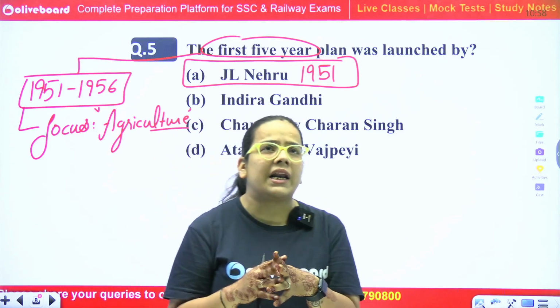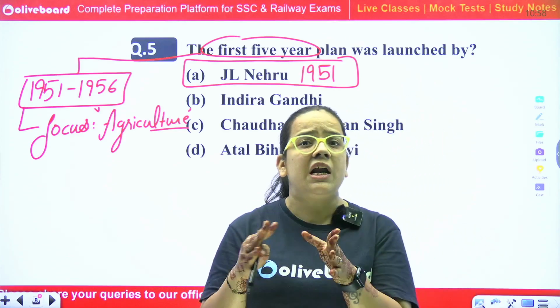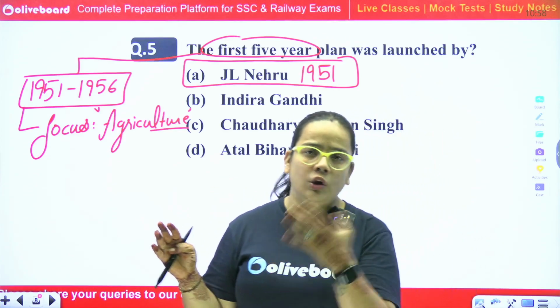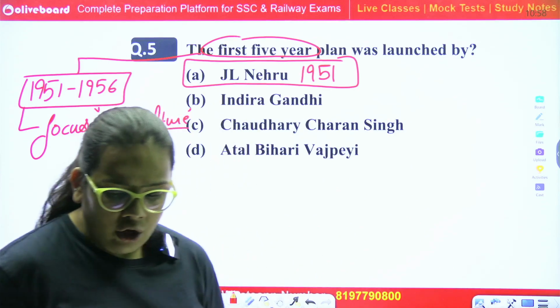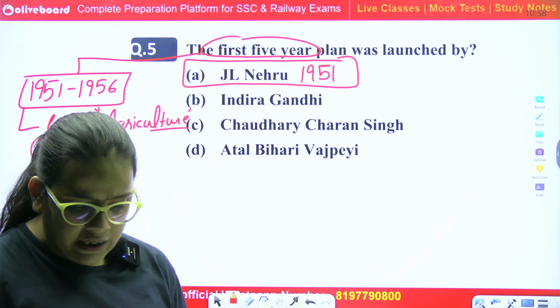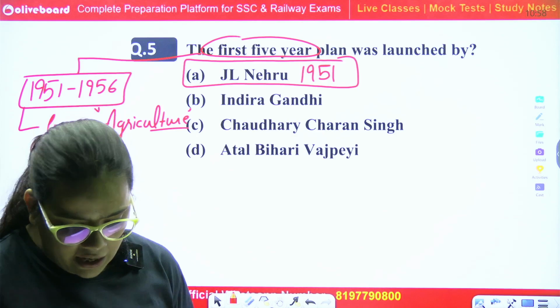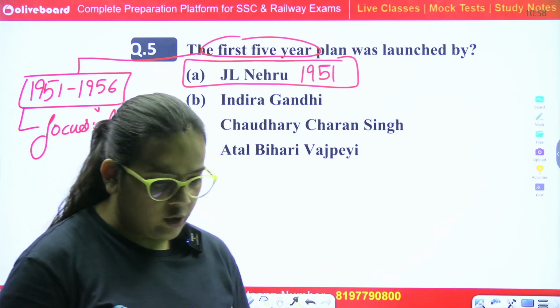We set a targeted growth of around 2.1%, but actually achieved 3.6% growth. It was launched in the Prime Ministership of Pandit Jawaharlal Nehru. Clear? Moving to our next question.